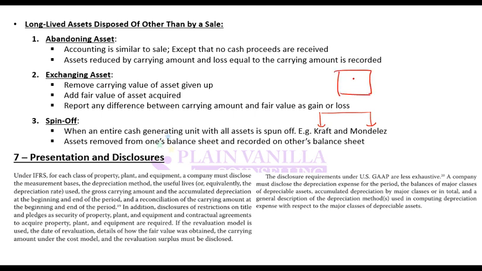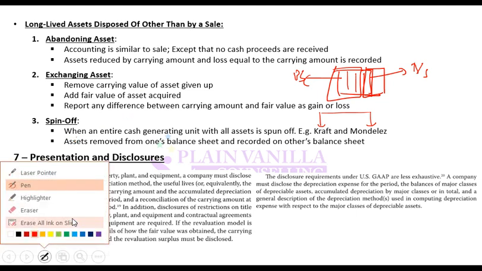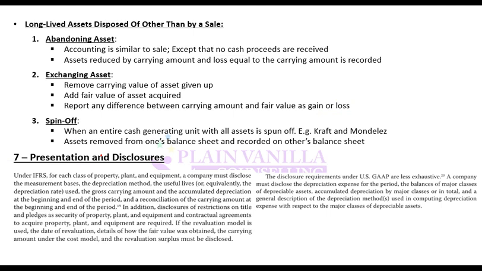So this is one company, let's say, and it has multiple businesses. If you separate one business completely, and this business has its own balance sheet, own P&L, everything, that is known as a spin-off. You are not actually selling something, but you are separating the businesses. That is a spin-off. So these are the three ways in which you can remove assets from the balance sheet.